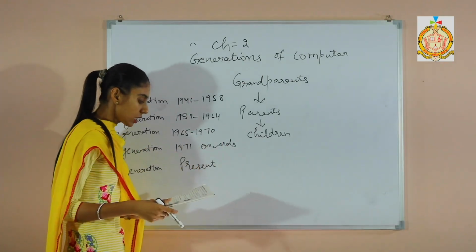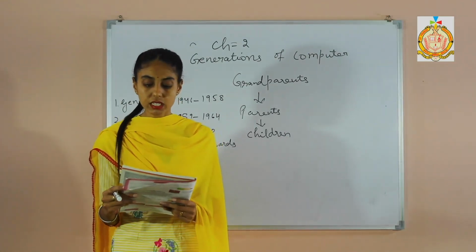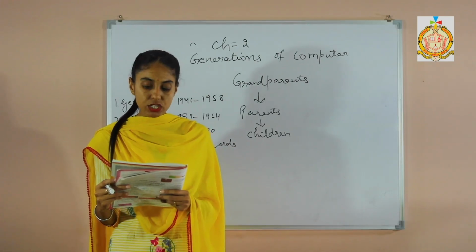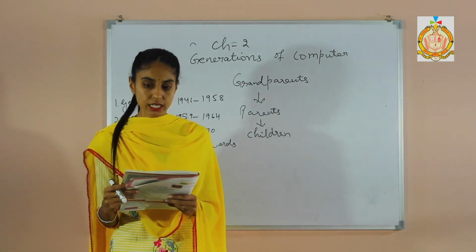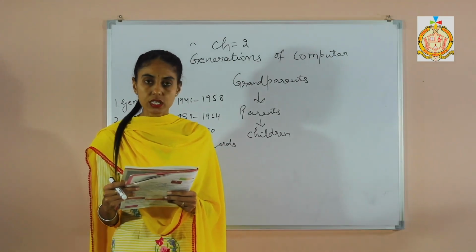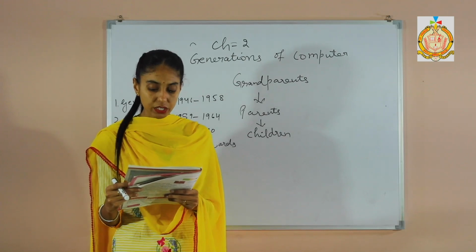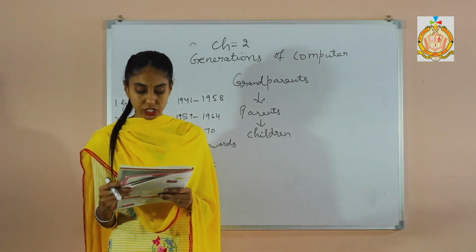The next one is the fourth generation, 1971 onwards. The fourth generation of computers started in 1971 and they used microprocessor. The size of computer became very small as thousands of integrated circuits were built onto a single silicon chip. Intel 4004, Macintosh, IBM 370 are examples of fourth generation computers.